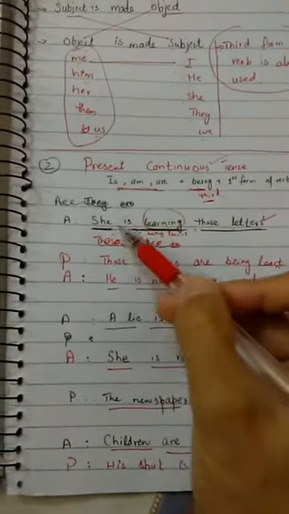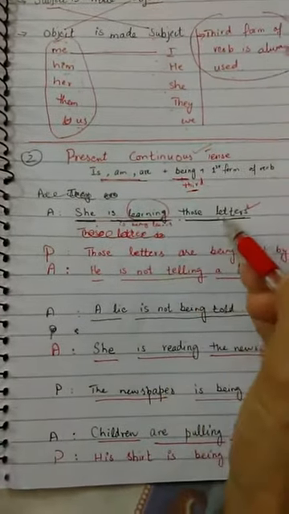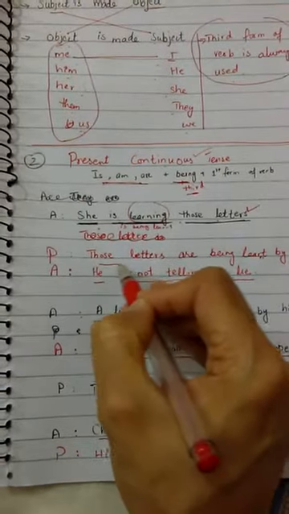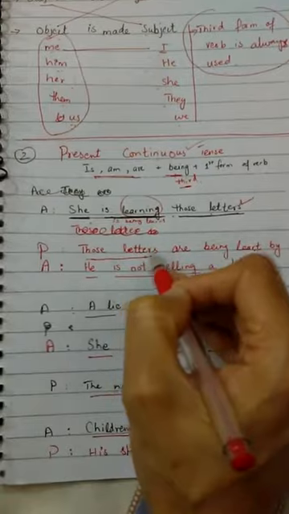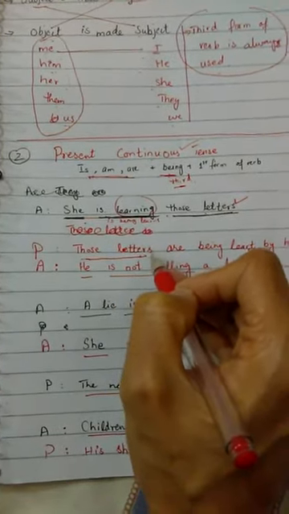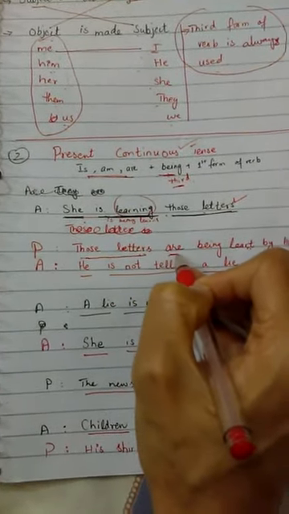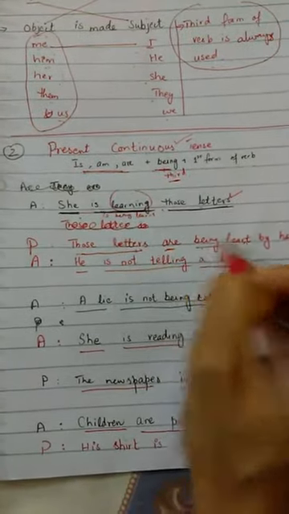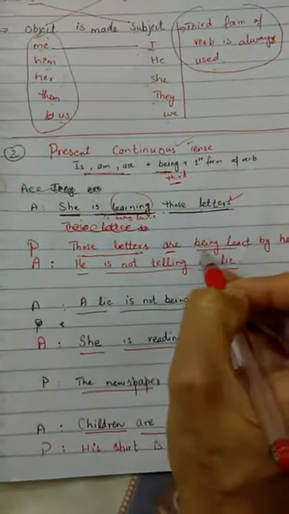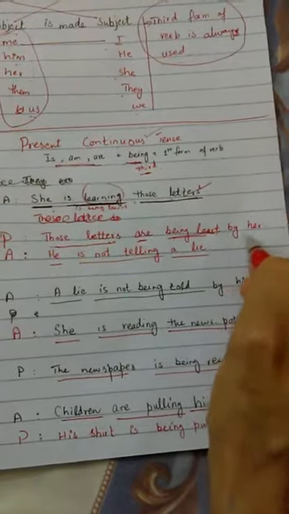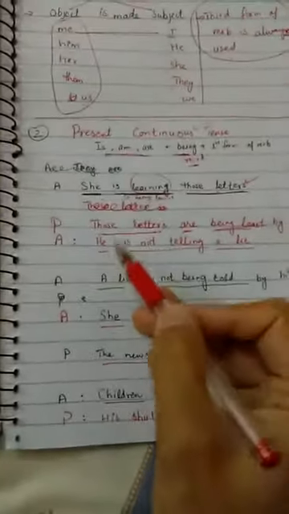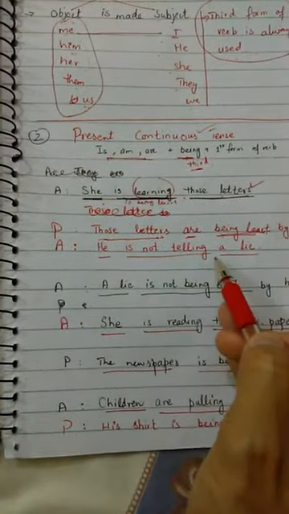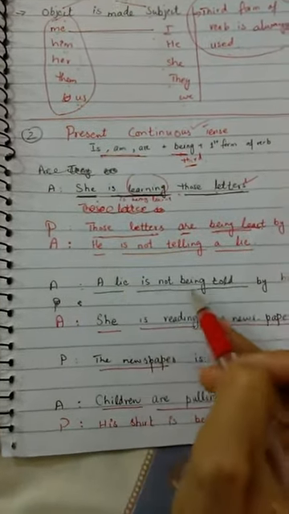Okay, she is learning those letters. Those letters will take the place of subject. Those letters are plural, so we will use are being. Learning has changed into being learned by her. She will be changed into her. He is not telling a lie. A lie is not being told by him.